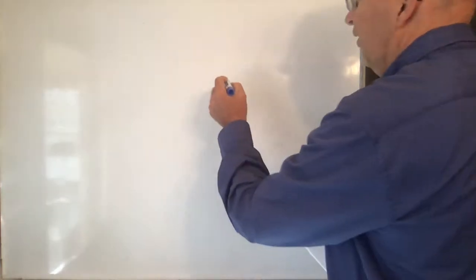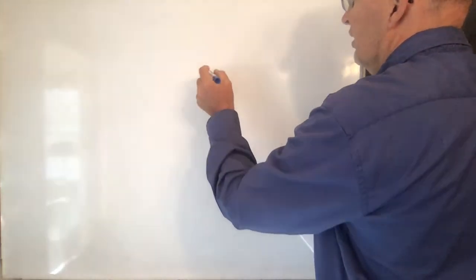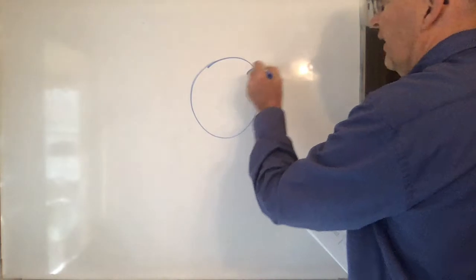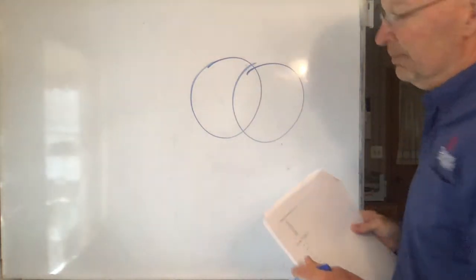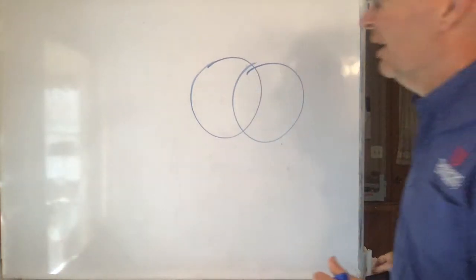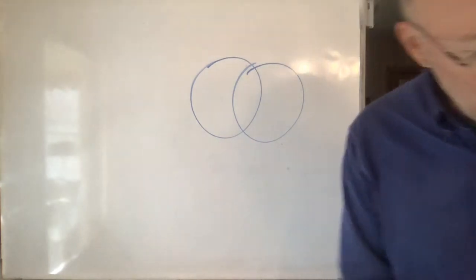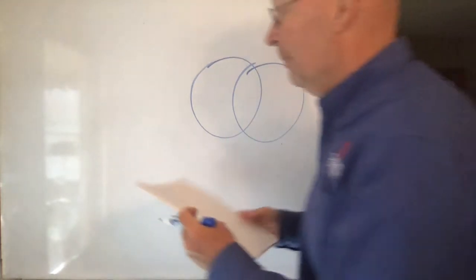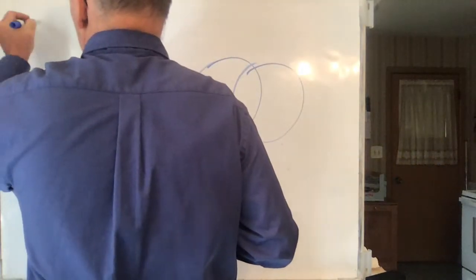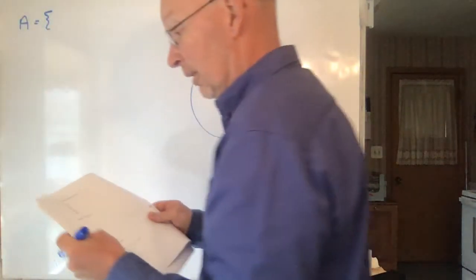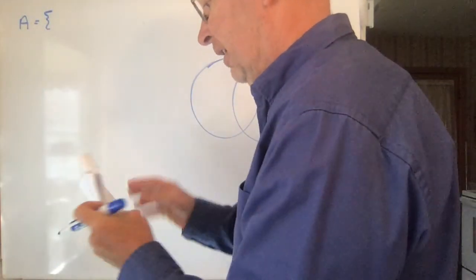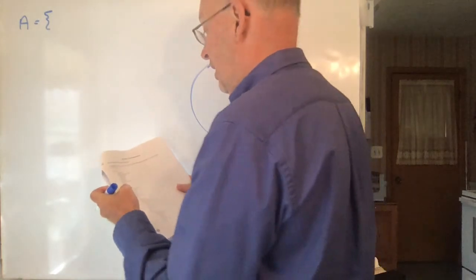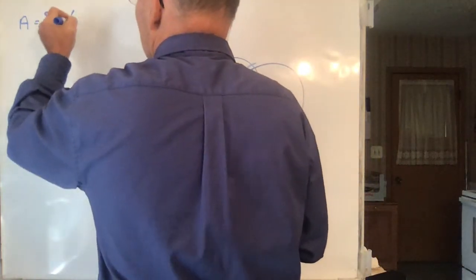Maybe the only other thing important about sets is that if you have two sets like this, and I shouldn't have erased it. A was, let me do it again. A was 1 through 6.